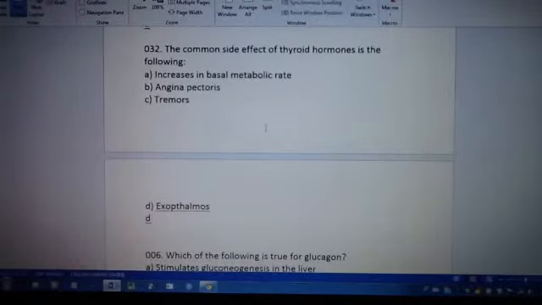32. Common side effect of thyroid hormones is the following. A, increase in basal metabolic rate. B, angina pectoris. C, tremors. And D, exophthalmos. And the answer is D, exophthalmos. When you think of the thyroid hormone and hyperthyroidism, you think of the eyes that are bulging out. That's exophthalmos.